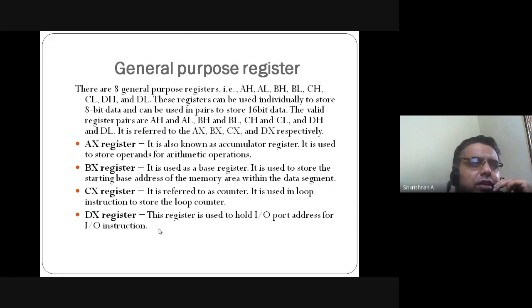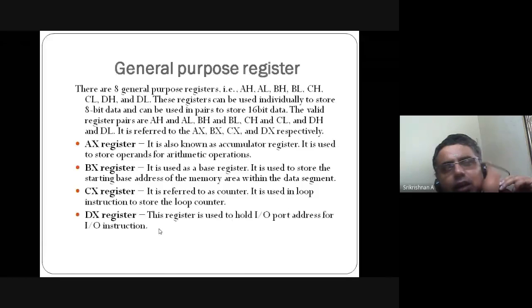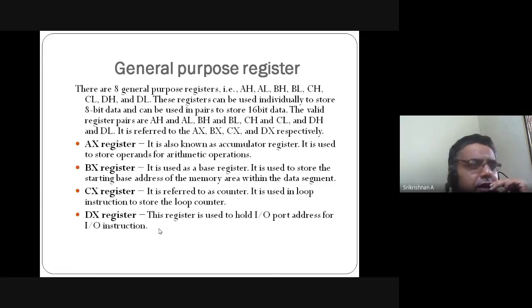AH, AL means A higher order, H for higher order, L for lower order. Collectively they can be stored as 16-bit data. That time we call it AX.